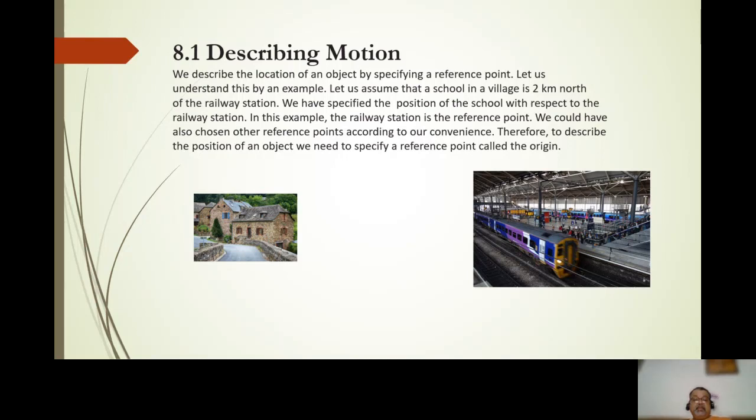In this example, the railway station is the reference point. We could have also chosen another reference point according to our convenience. Therefore, to describe the position of an object, we need to specify a reference point called the origin.